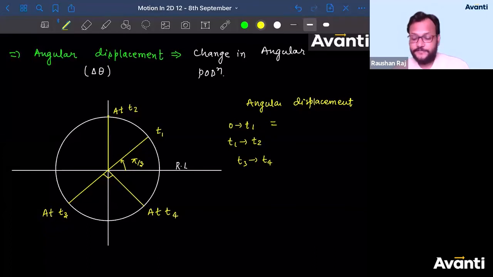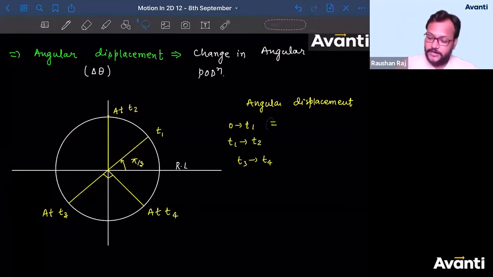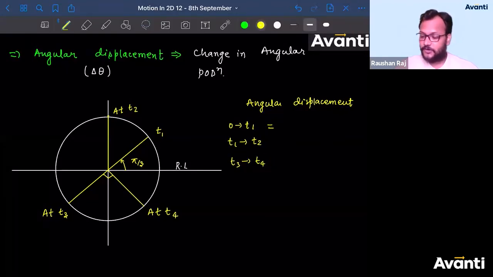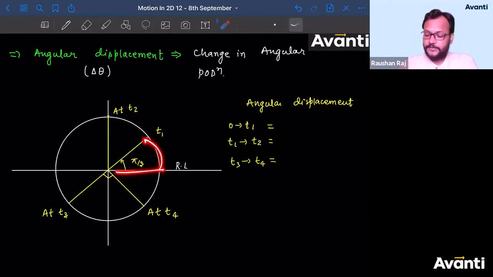Guys, whenever you are asked to find the angular displacement, don't give it in terms of degree. Don't do that. SI unit of angular displacement will be what? Radian. So please always try to give the answer in terms of radian. Okay? 0 to T1. What is the angular displacement? So pi by 3 minus 0.